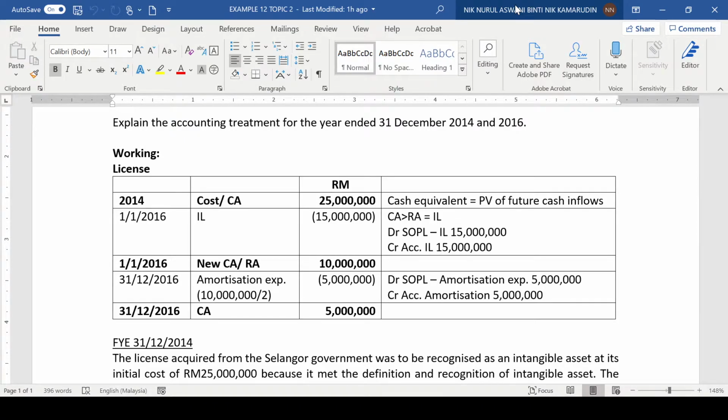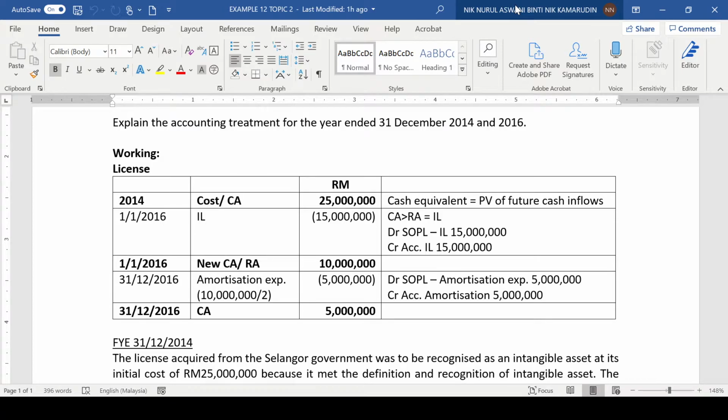What happens if the recoverable amount is higher than the carrying amount? Then there is no need for us to provide for impairment loss. We don't have to do anything. But because the recoverable amount is lower than the carrying amount, we need to provide for impairment loss. So how much is the impairment loss? The difference between the carrying amount and the recoverable amount. In this case, it is 15 million.